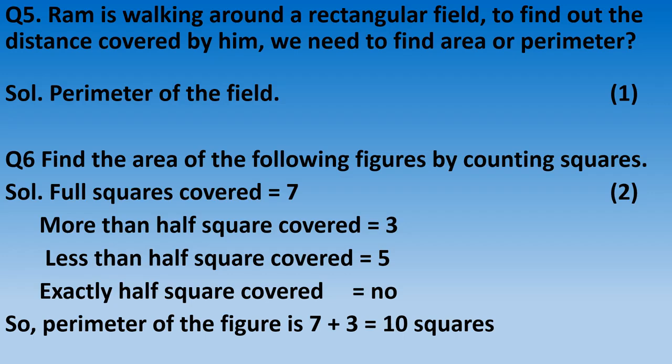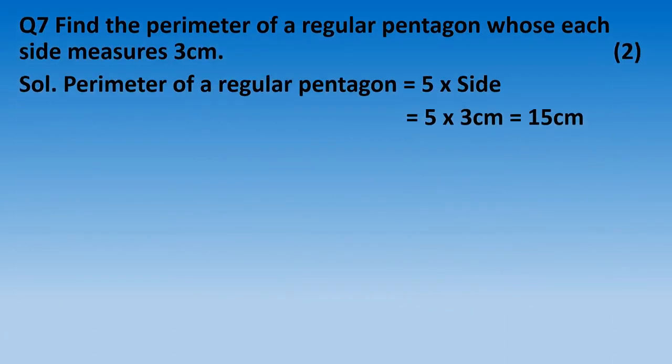Question number 7. Now from question number 6 to question number 10, each question carries 2 marks. Okay, see question number 7. Find the perimeter of a regular pentagon whose side measure 3 centimeter.